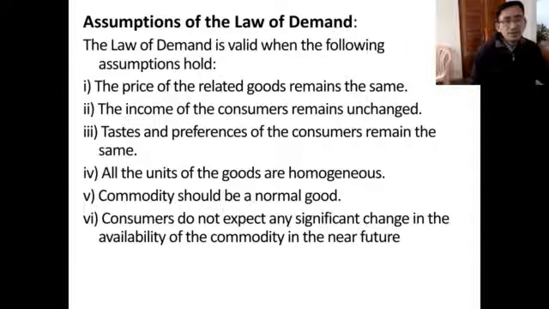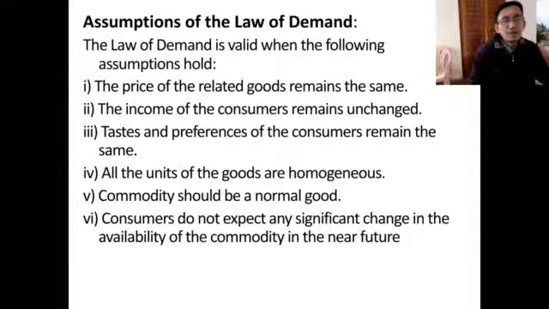Then the income of the consumers remains unchanged, at least for the time being. Then the tastes and preferences of the consumers remain the same, unchanged.